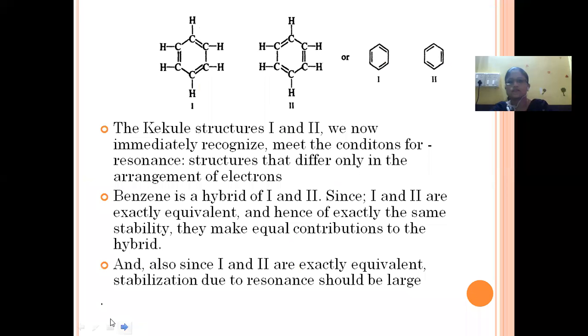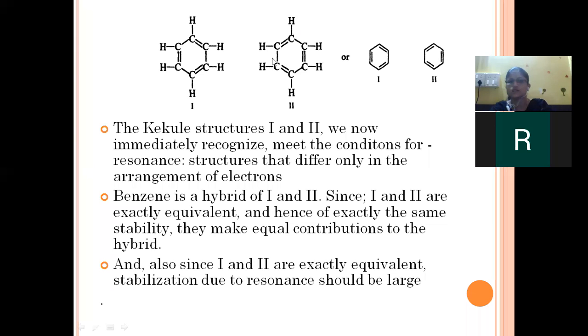Now, these are the 2 resonating structures of benzene given by Kekulé. The Kekulé structures 1 and 2, now immediately recognize that they meet the conditions for a resonance, that is, structures that differ only in the arrangement of electrons. See, these 2 structures are the same, only the arrangement of the double bonds is shifted from one carbon to another. So these 2 structures are resonating structures of each other.